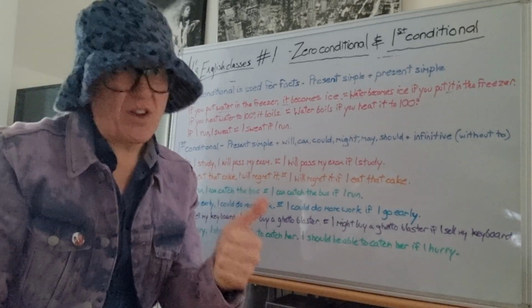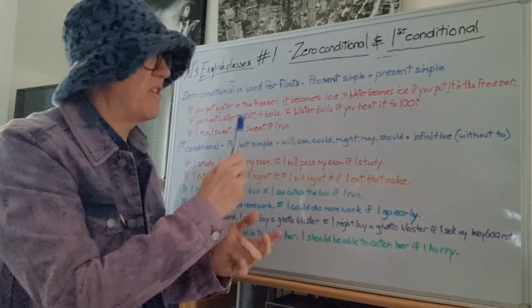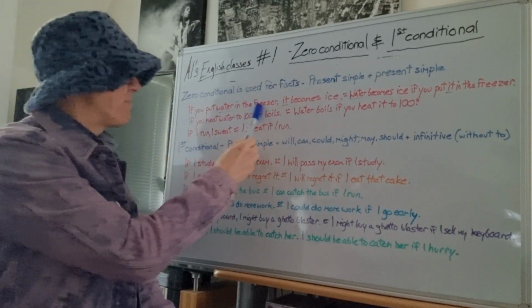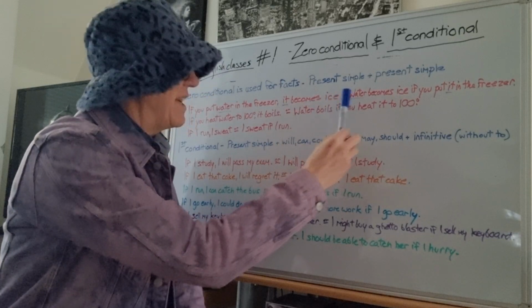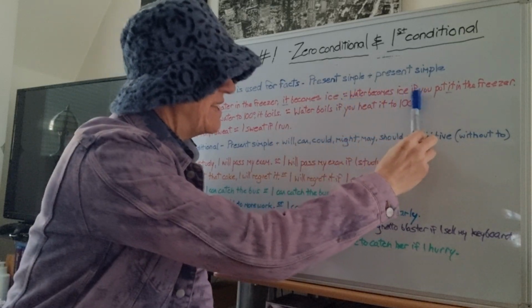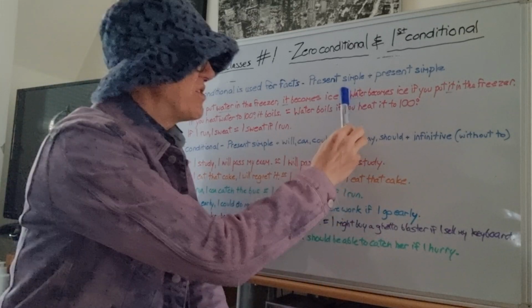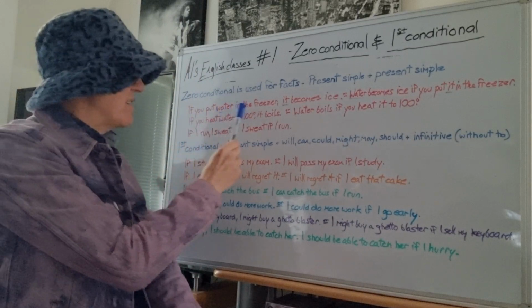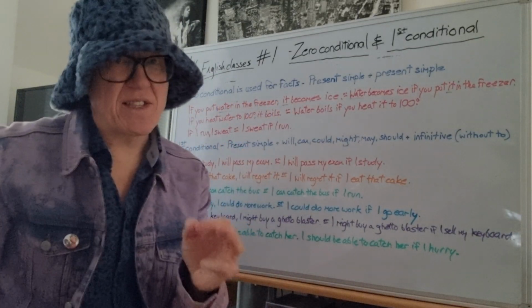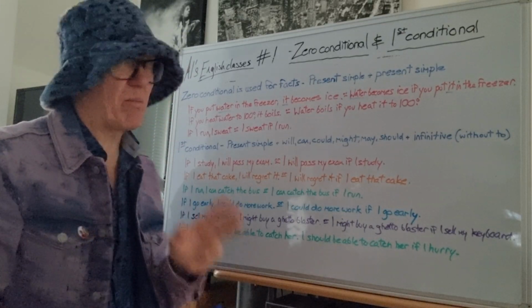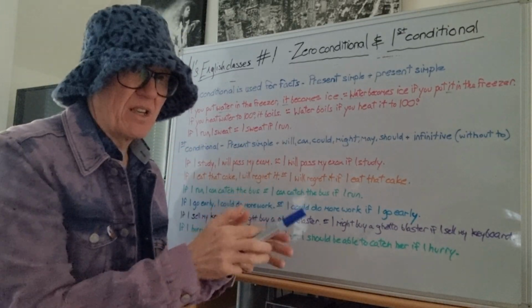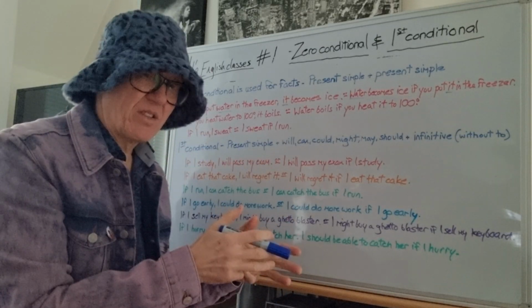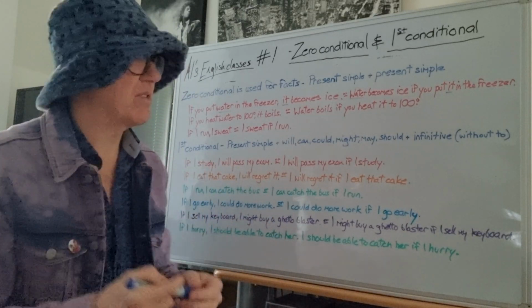That's why we don't call them first clauses and second clauses, because the first clause could be the second clause, so it makes no sense. So we call it the if clause and the main clause. Here, the main clause begins the sentence and the if clause ends the sentence. When you start with the main clause, there is no comma. When you start with the if clause, there is a comma. And that rule is consistent for all conditional sentences. So remember that. If clause first, comma. Main clause first, no comma, then if clause.